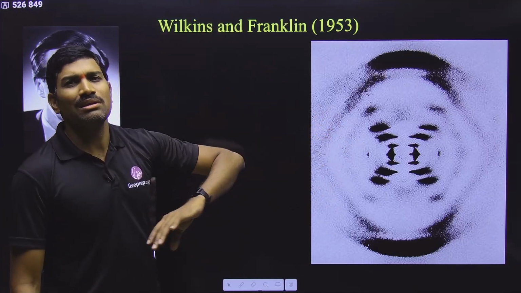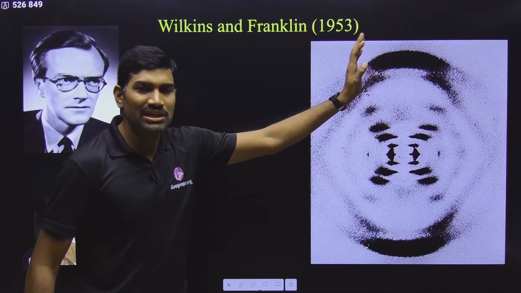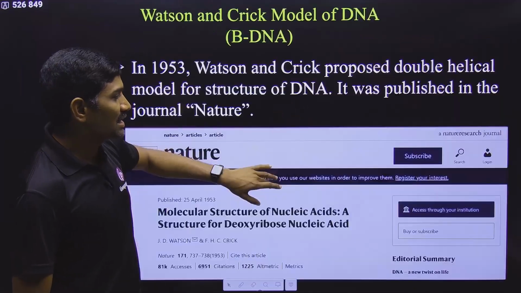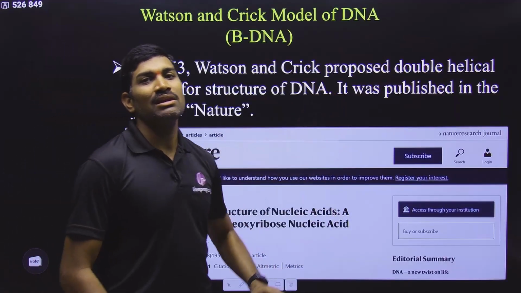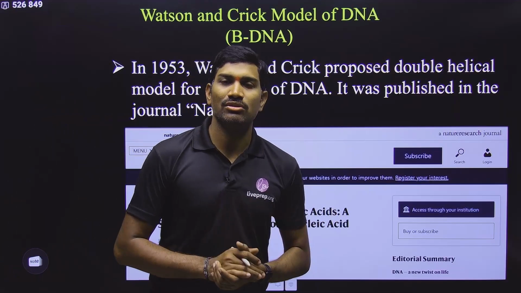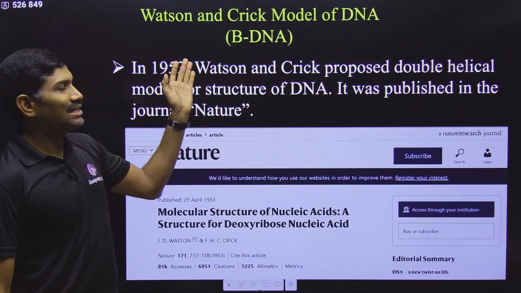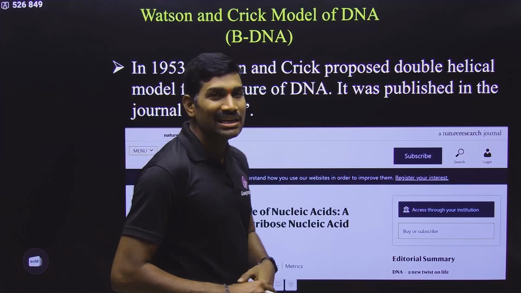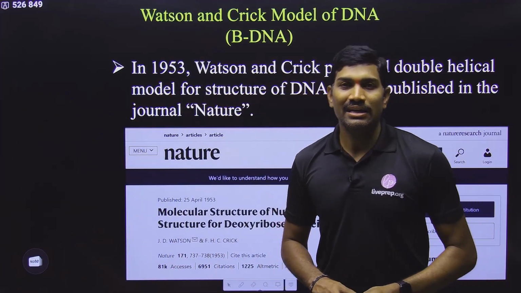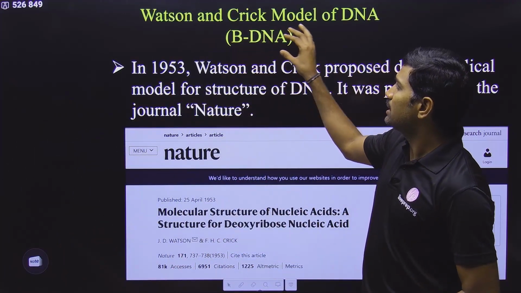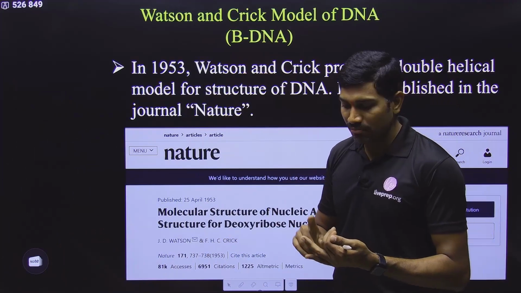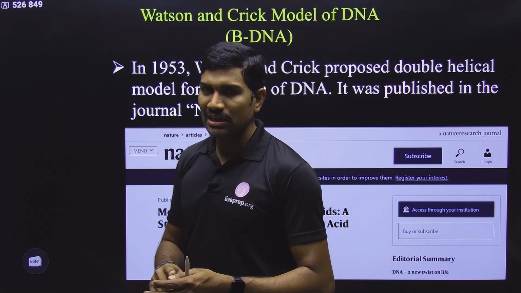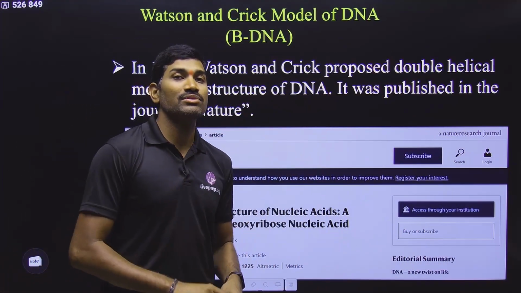So to avoid repetition, we are not studying it here; we are directly studying it under the model. But please understand, the statistical information was given by Wilkins and Franklin. This is the contribution of these scientists. And finally, we are studying the most interesting model, that is the Watson and Crick DNA double helical model. Here we are talking about the structure of B-DNA. There is A-DNA, B-DNA, C-DNA, D-DNA, Z-DNA. Likewise, there are more than a dozen forms present.